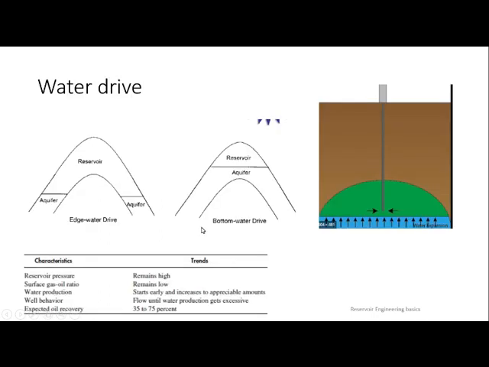Then let us go for the water drive mechanism. We have two types of water drive. One is aquifer and the other one is bottom drive mechanism. In bottom drive, you can see where the oil water contact is, directly it will be only one line, but in aquifer you will have different oil water contacts at different lines. That is what it shows. You can see here, this is the production well where water is pushing oil.